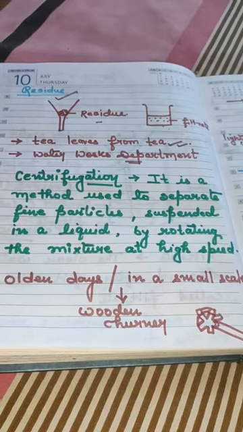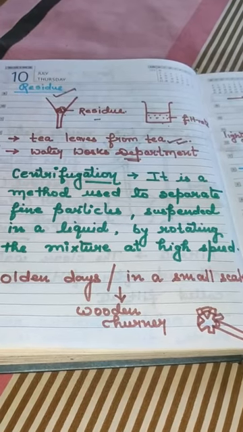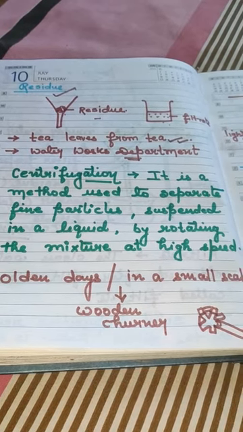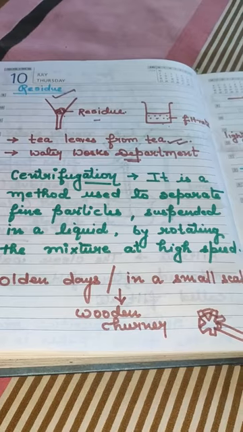You see, the solid particles remained on the handkerchief, and the liquid part is in the glass. This is your filtration. The last method for the separation of a mixture where one of the components is solid and another one is liquid is